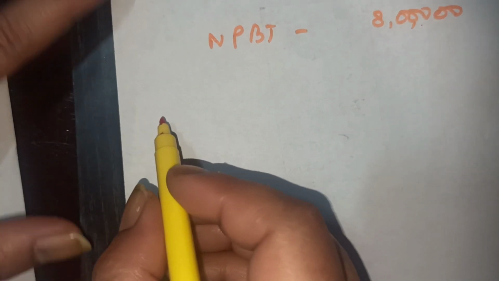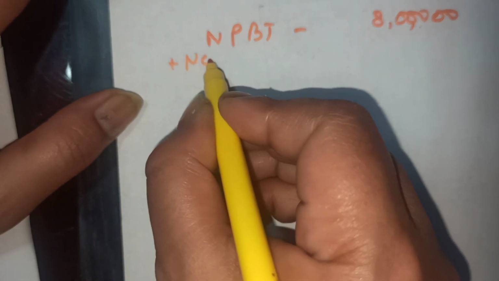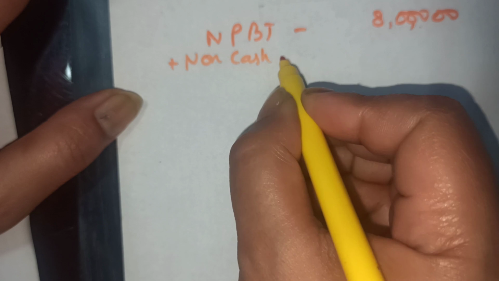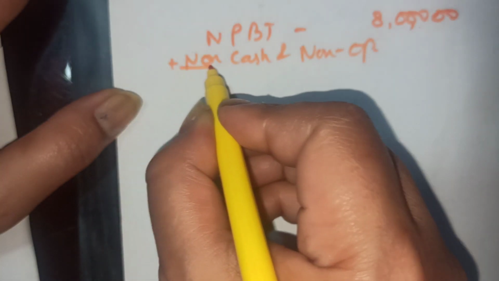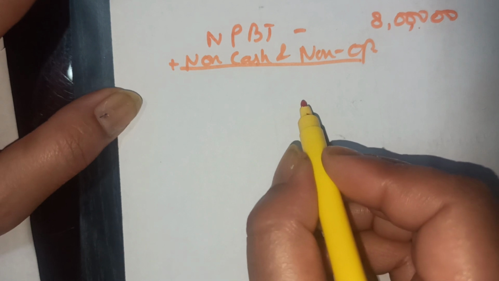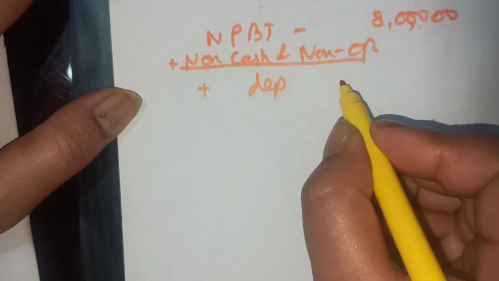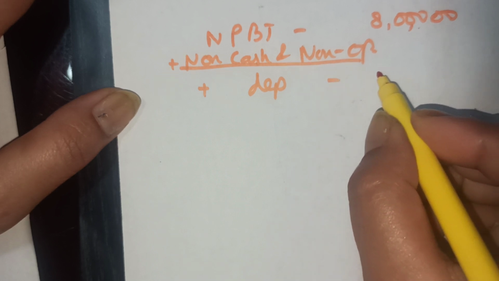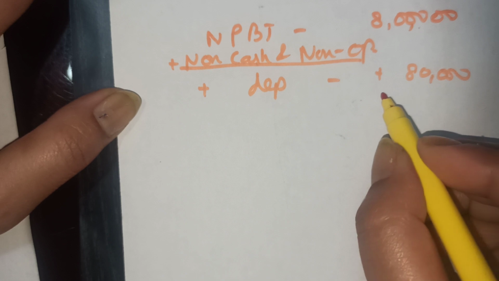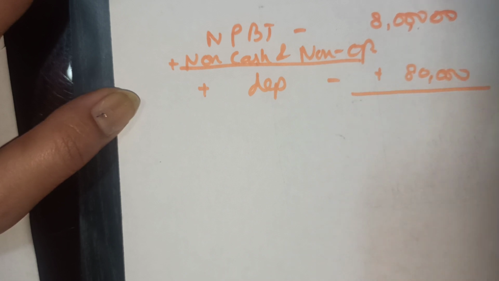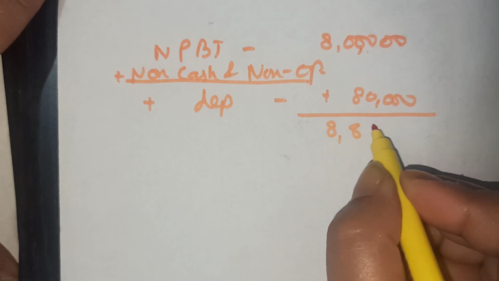8 lakh. Now we have to add the non-cash and non-operating expenses. We are adding depreciation, will be added plus rupees 80,000. Nothing else. Non-cash and non-operating, nothing else. This comes to 8,80,000.